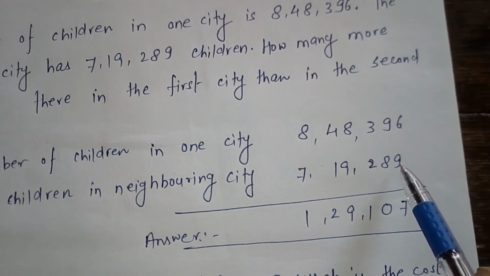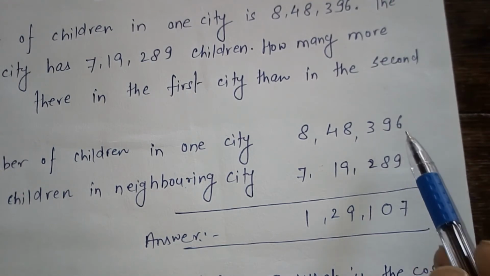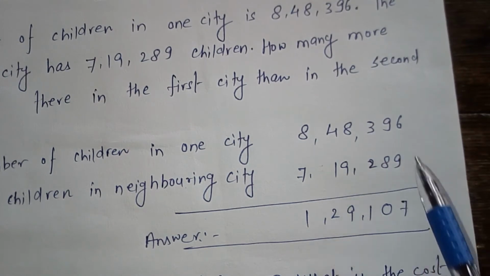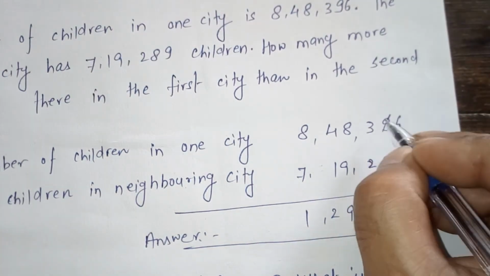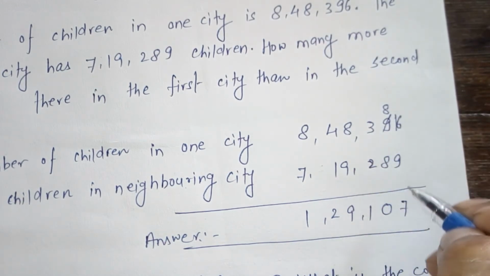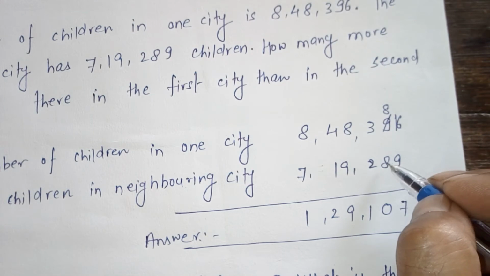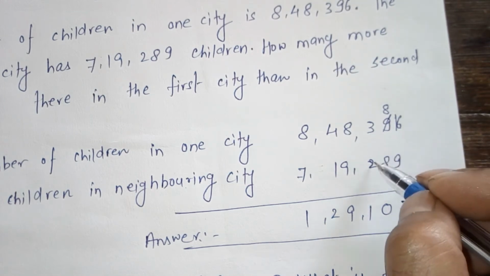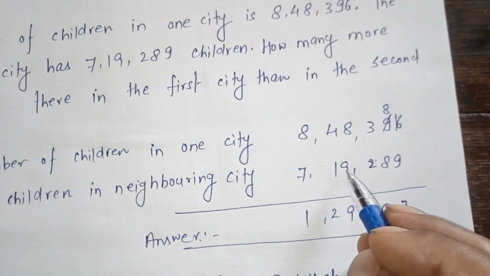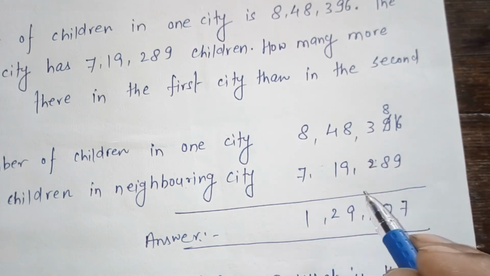We cannot subtract 9 from 6. So what we will do? We borrow one from the next digit, so it will be 16. 16 minus 9 is 7, 8 minus 8 is 0, 3 minus 2 is 1. We cannot subtract 9 from 8. So what we will do?